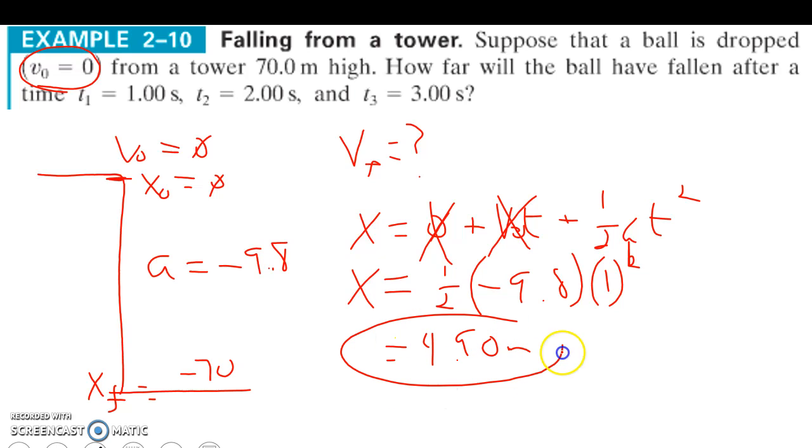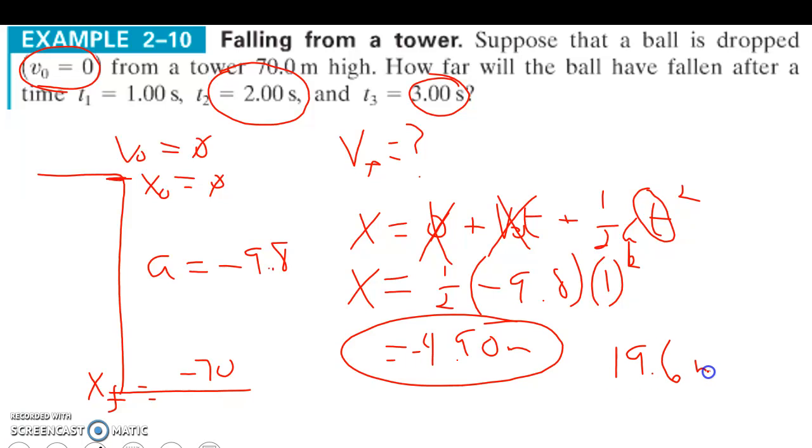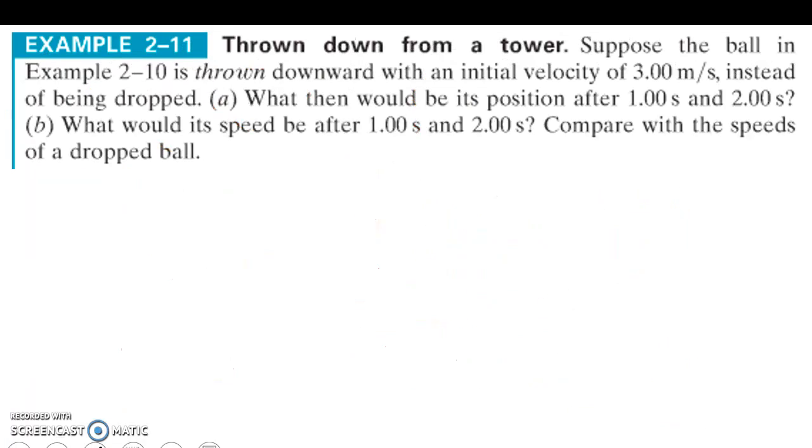we're going to find it's going to be negative 4.90 meters. Now to find it for the other times, the 2 and the 3, I keep everything the same except my t. So t squared is 4, so I'm going to take negative 4.9 times 4, and what I'll find that to be is negative 19.6 meters. And after 3 seconds, negative 44.1 meters. And this is using that equation. Again, if that's 0, it'll be negative going down. That's how we work that problem. Keep track of your signs.